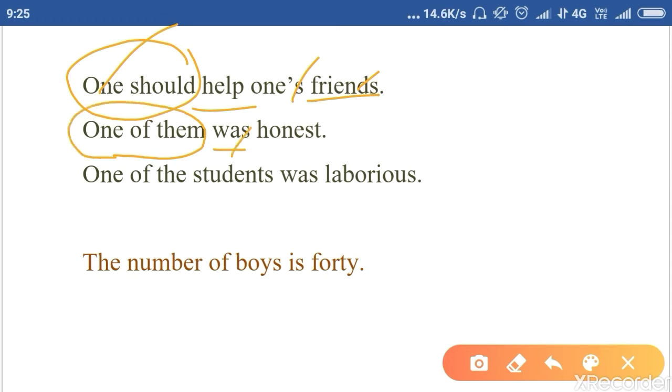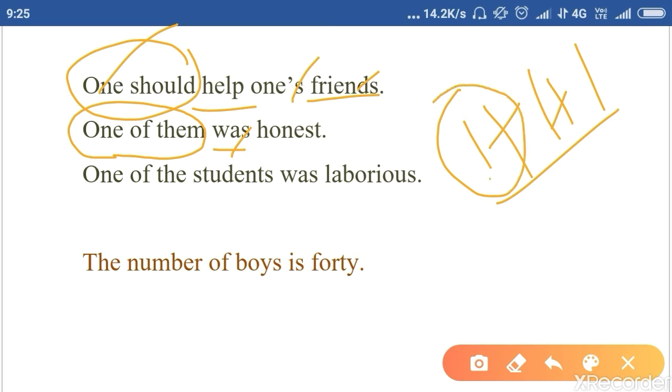It means out of three people, for example 1 plus 1 plus 1, out of three there was one of them. So it takes singular. One of the students was laborious. Always remember, one of the is always followed by a singular verb.